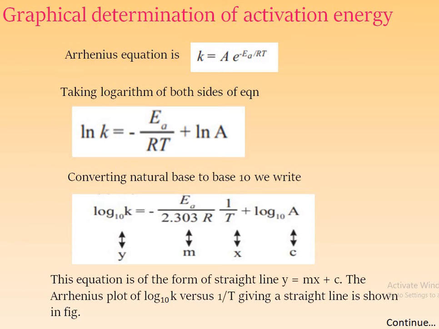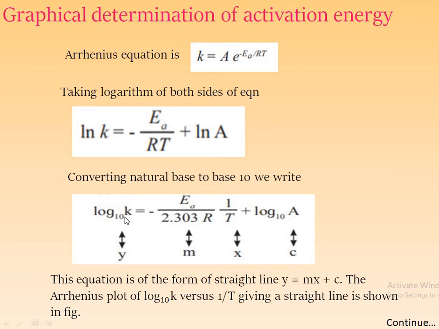And from these, there are three equations. First, k equal to A into e raised to minus Ea by RT. Second, logarithm k equal to minus Ea upon RT plus log of A. And third, log base 10 k equal to minus Ea upon 2.303 R into 1 upon T plus log base 10 A. These are the three most important equations in chemical kinetics.